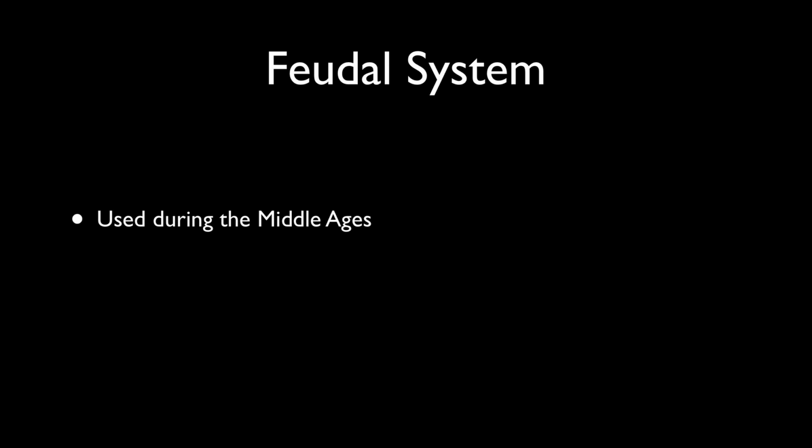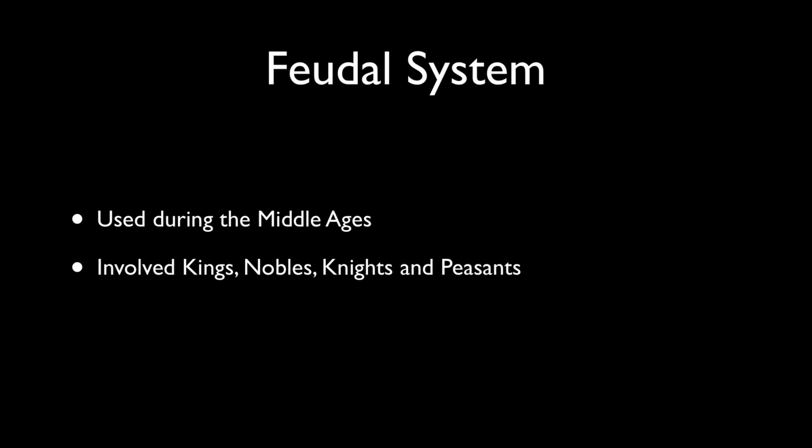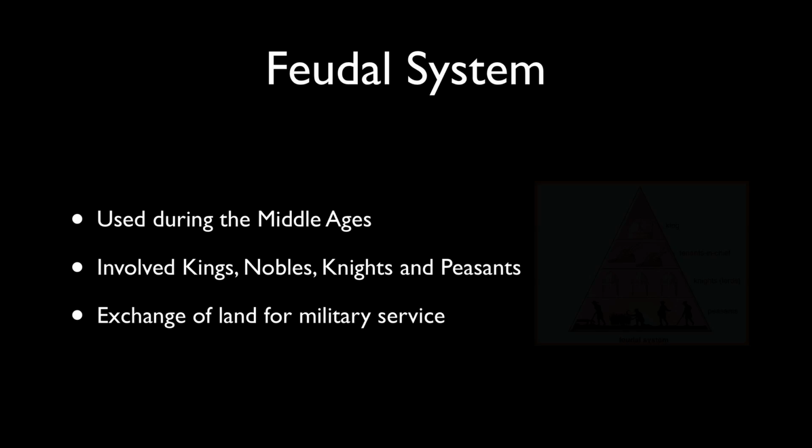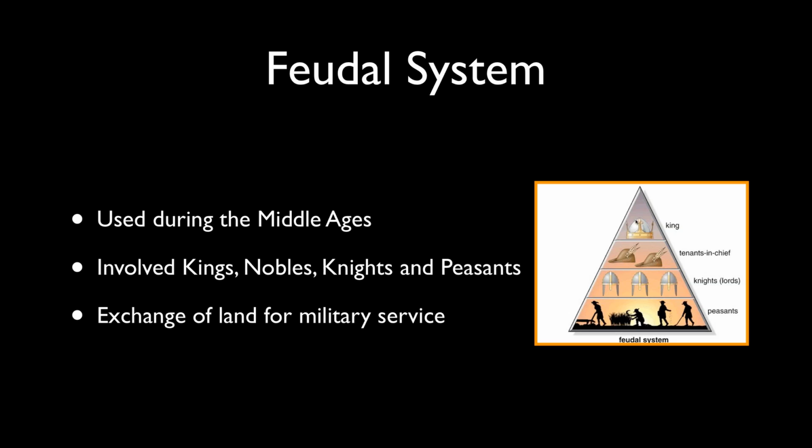The feudal system is also something from the Middle Ages. It involved kings, nobles, knights, and peasants. And in its most simple way of thinking of it, it's an exchange of land for military service. And this graphic shows how at the top of this pyramid we have the king. The king takes the land that is his, and he divides it up among, in this graphic it says tenants and chiefs, but those would be the nobles, the people that were wealthy.